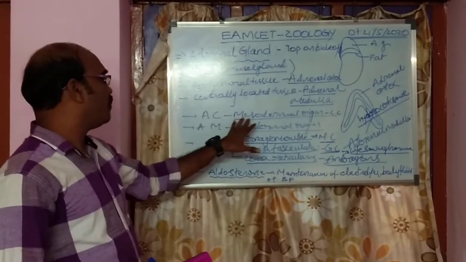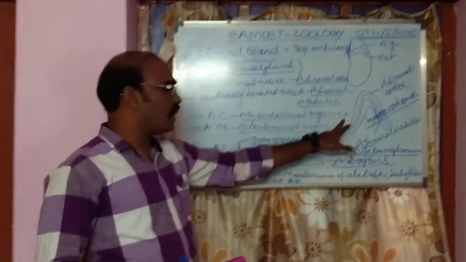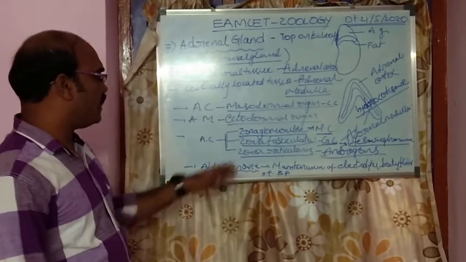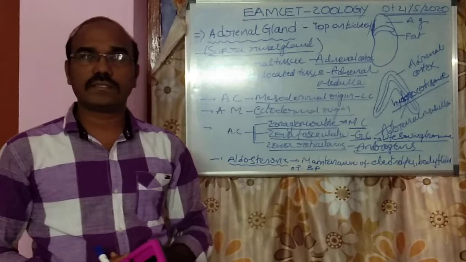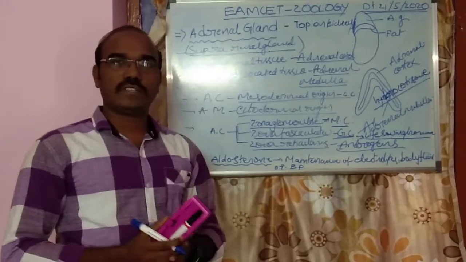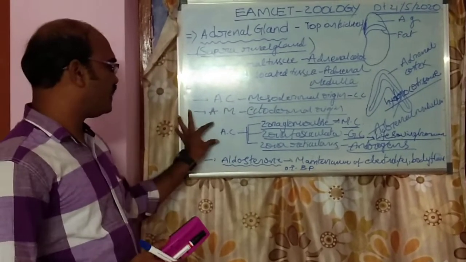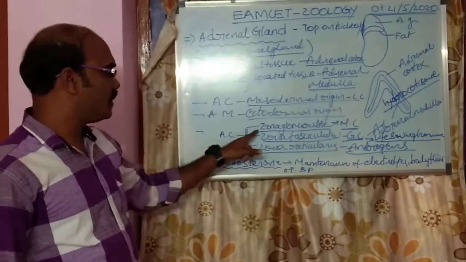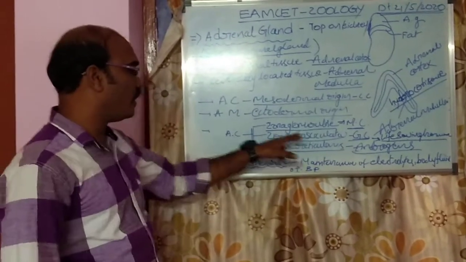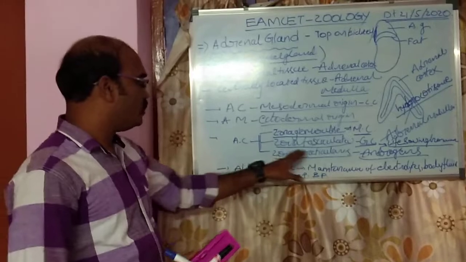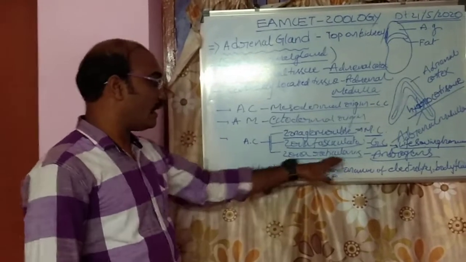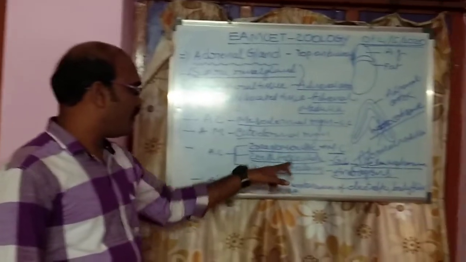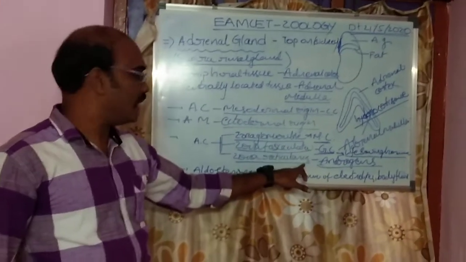Generally, the adrenal cortex secretes corticoids. What kind of corticoids? Mineralocorticoids, glucocorticoids, and steroids. The adrenal cortex consists of three important zones, called zona glomerulosa, zona fasciculata, and zona reticularis.